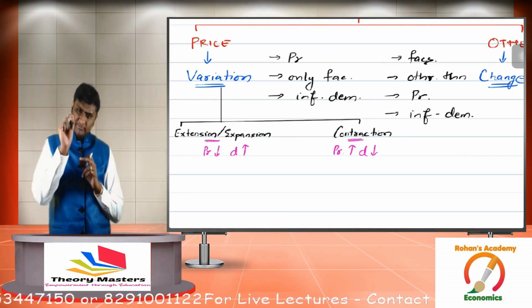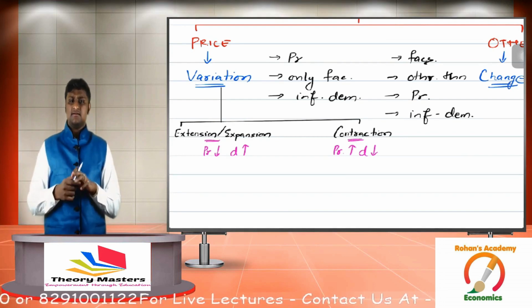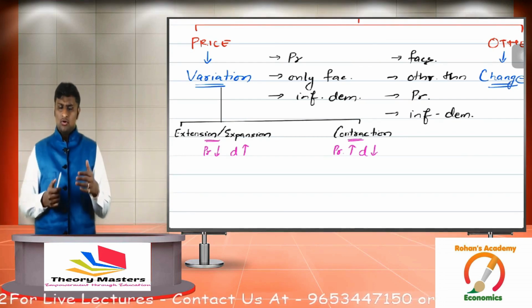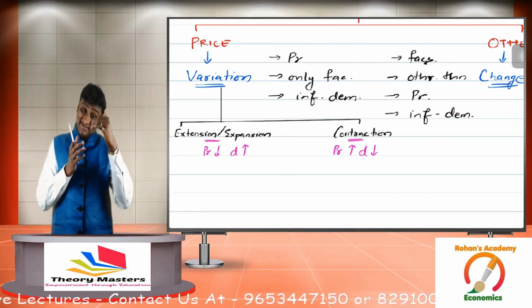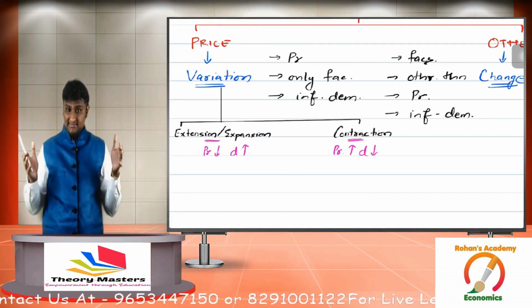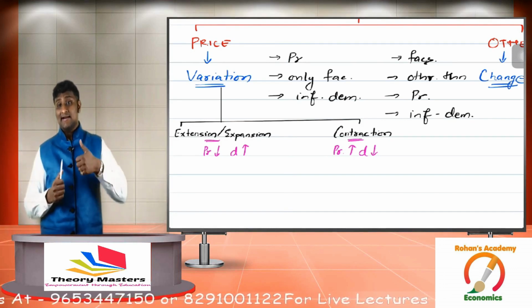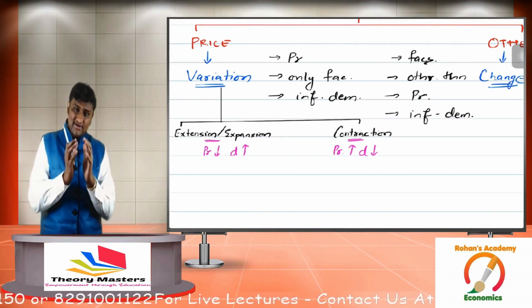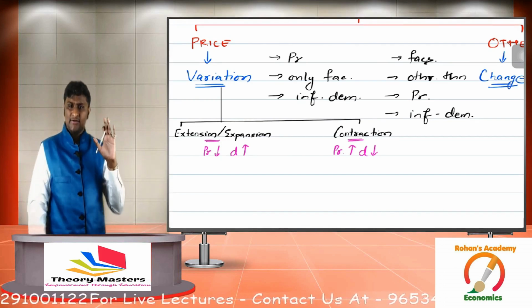So can I say contraction is because of rise in price? Extension is because of fall in price. Contraction is because of rise in price. So you know, when price falls, what happens to demand? It extends. And when price rises, what happens to demand? Contracts. I hope this is very clear to all of you.